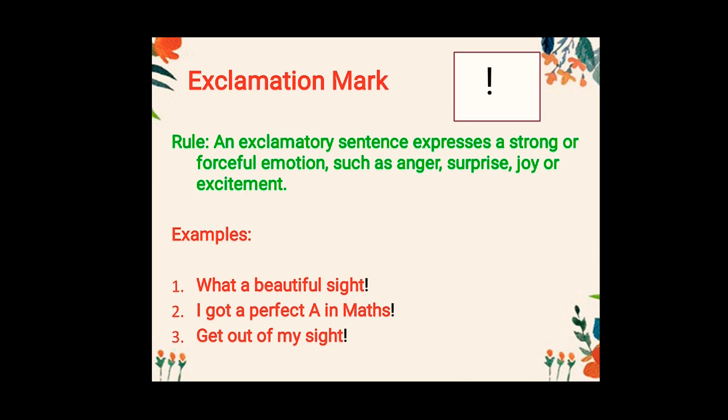Look at these examples. What a beautiful sight! So here at the end you have an exclamation mark, which is showing joy over something, over a sight. Second one, I got a perfect A in maths! It's showing excitement, because again we have an exclamation mark at the end. And the last is, get out of my sight! So this is again an example of the exclamation mark, and we are showing anger here. So this was your exclamation mark.